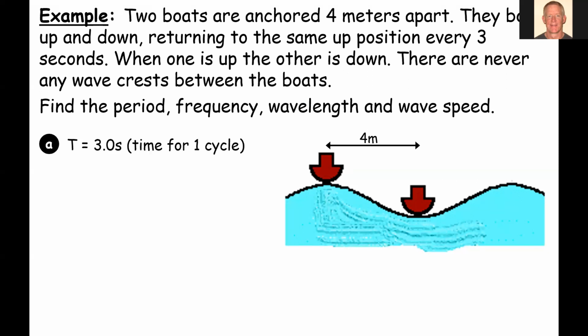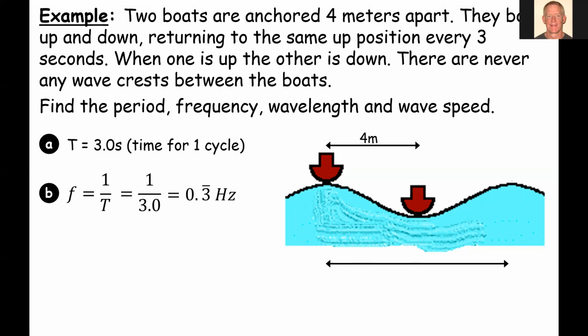So that is our period, right? If it goes through one complete cycle in 3 seconds, they're telling us the period. So it's 3. The frequency, therefore, would be 1 over that. So 1 divided by 3 is going to be 0.3 hertz. So 1/3 of a cycle every second.